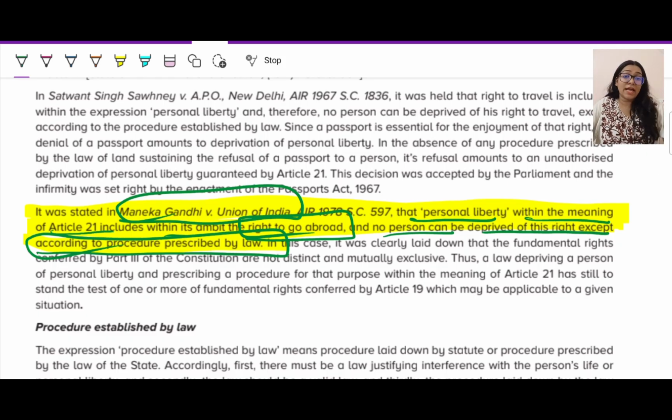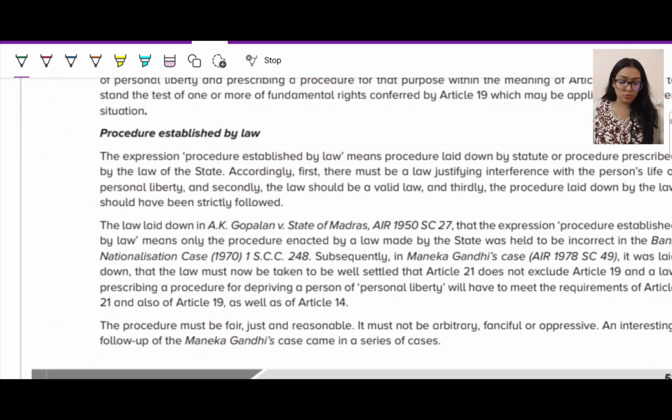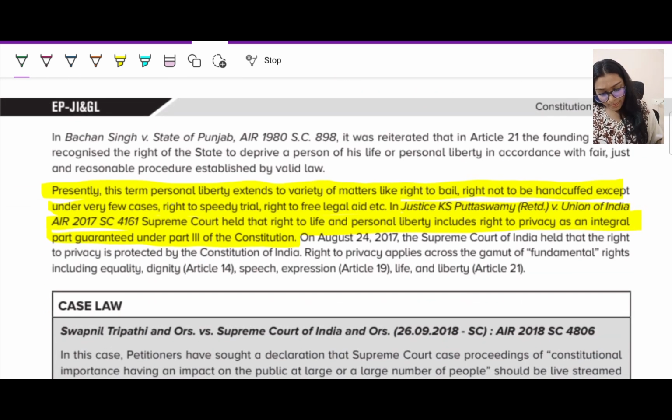I can feel like the air quality is not good here and I want to go out and breathe well, breathe fresh, breathe natural air. Can I go and do that? Yes. Procedure established by law, which is go for visa proceedings, go for interviews, those things are there and you have to do that and then you can carry on, fine.